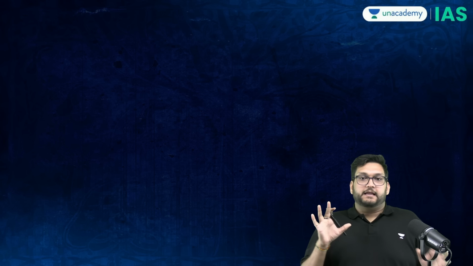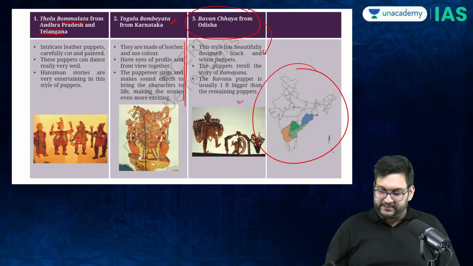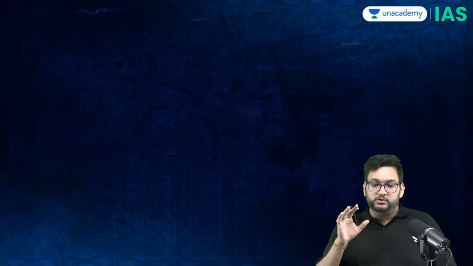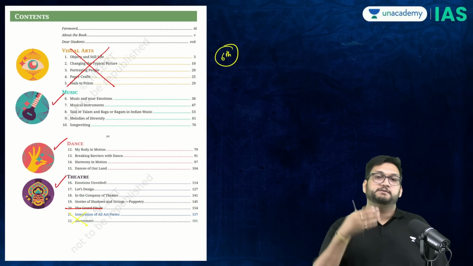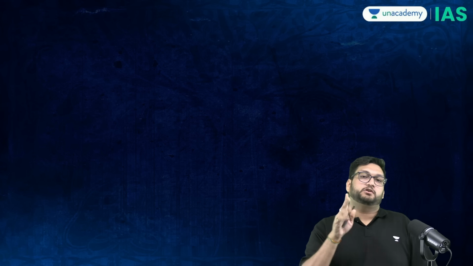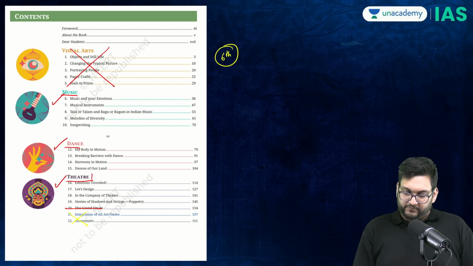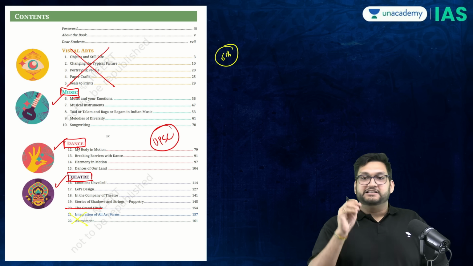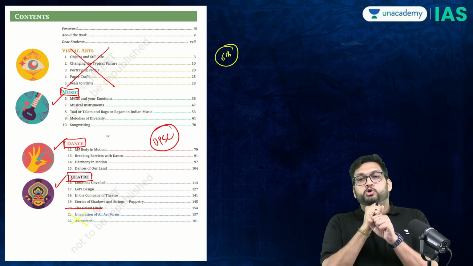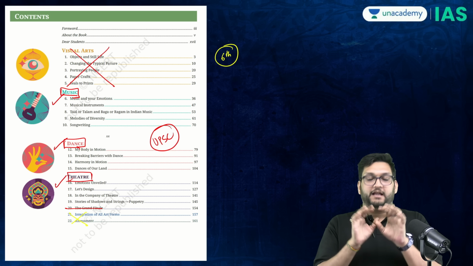So, in the past 30 minutes, I have gone through the 20 chapters which constitute this Kriti one. The reason to be precise and effective, and not go through every chapter page by page, is that I don't want to waste your time. Your time is important. Out of the music, dance, and theater chapters, I have given you all the information which is UPSC relevant. Just learn this and you are sorted. You do not have to read this book again. I have done it for you. You just cover this section.